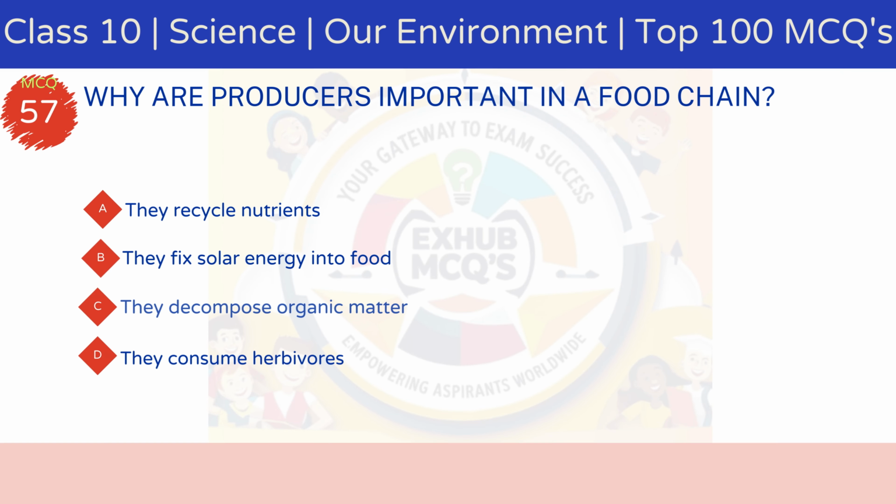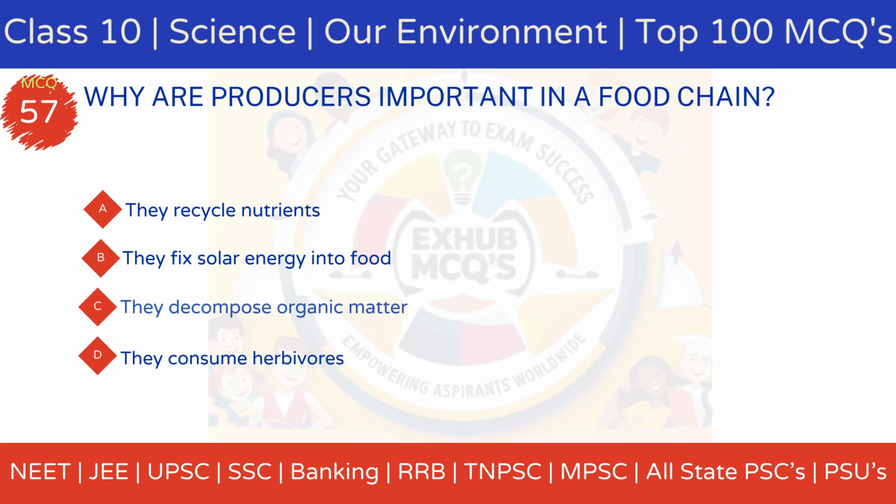MCQ 57. Why are producers important in a food chain? Option A. They recycle nutrients. Option B. They fix solar energy into food. Option C. They decompose organic matter. Option D. They consume herbivores.